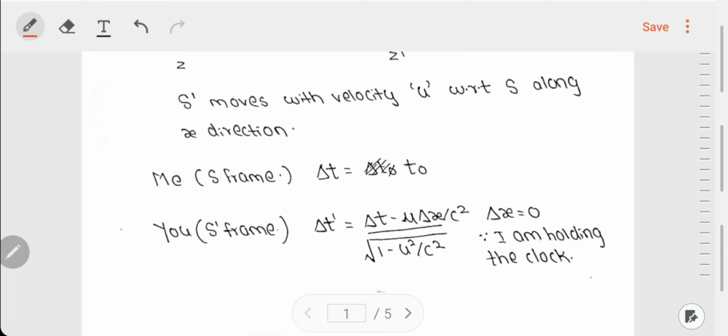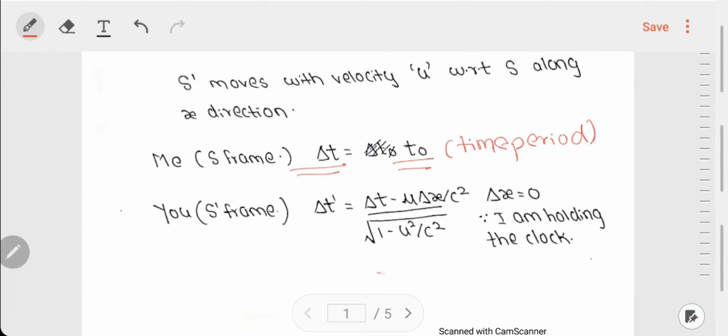The time difference between the tick and the tock in my frame, I say it is del t, which is equal to t naught. Let us say that it is the time period of the clock. The time difference between tick and tock is the time period of the clock. Therefore, in my frame of reference, I define that time period as t naught. Now let us see what the time period comes out to be in your frame of reference.